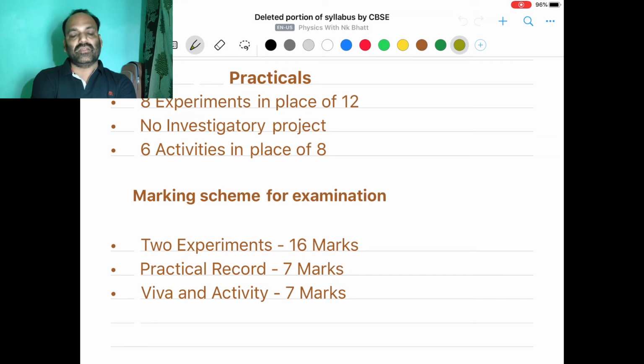Each experiment will carry 8 marks, so the total comes to 16 marks in the experiment section. 7 marks are kept for practical records. Whatever records you maintain in practical, you will get 7 marks for them. Viva and activity, 7 marks are kept for these two altogether. So in all it comes to 30 marks.